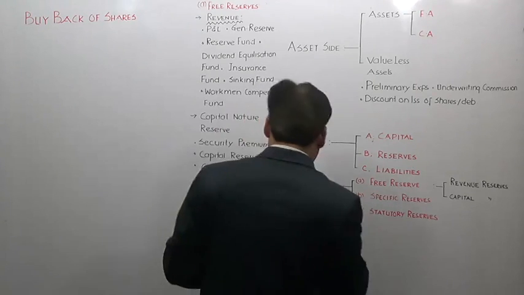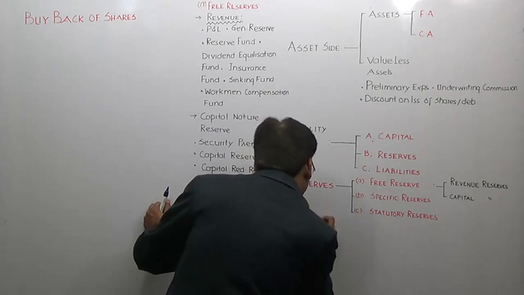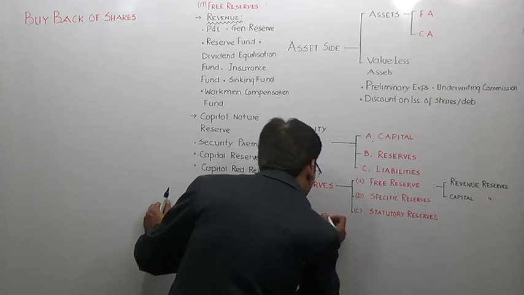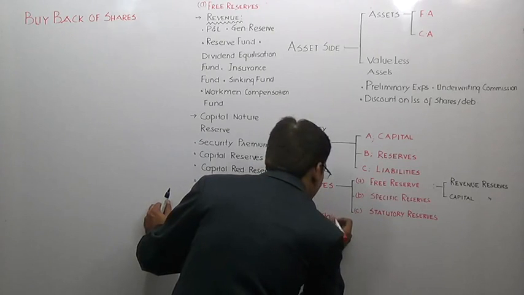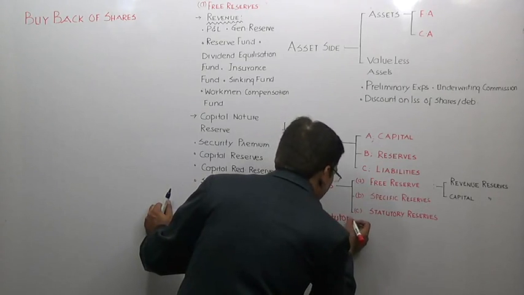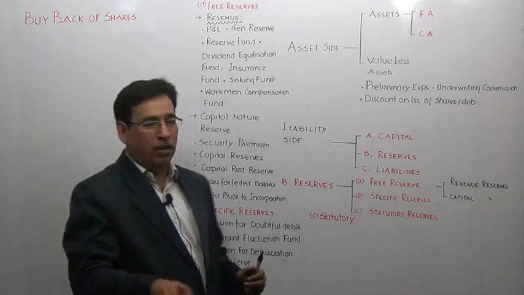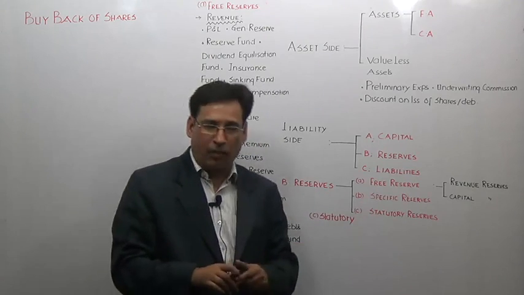Now we will have a talk about statutory reserves. What do we mean by statutory reserves? The name itself suggests that statutory means something which is imposed by law, something which is enforceable by law.